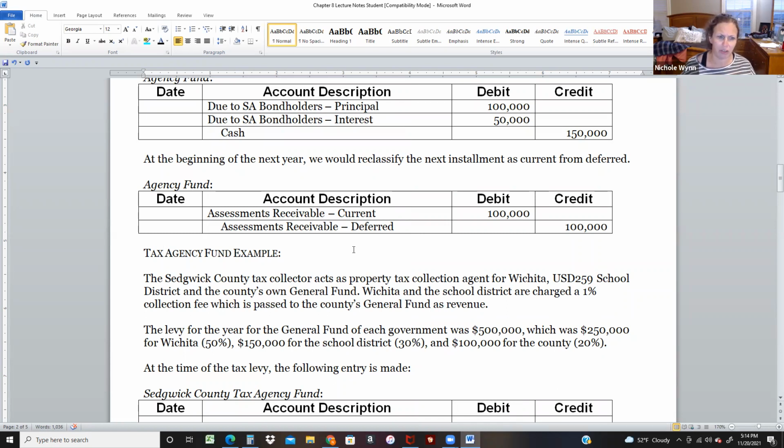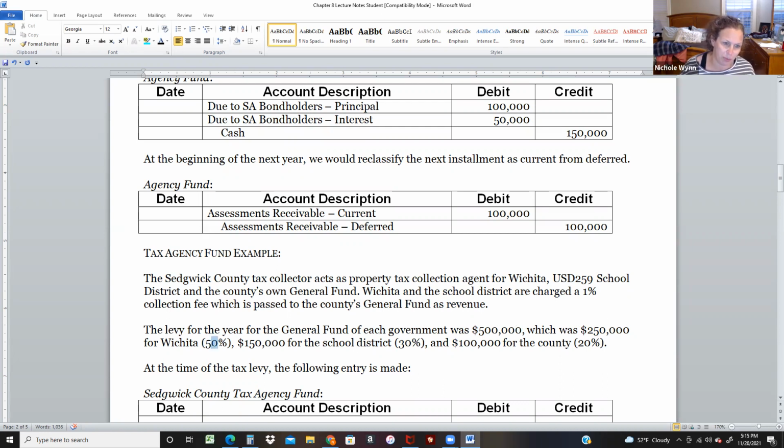So the general fund, Sedgwick County, gets to collect the money, and then they charge a fee to the school district and to the city of Wichita for collecting it on their behalf. It's revenue for the county because they're the ones doing the work. The levy for the year was $500,000, which was $250,000 for Wichita.